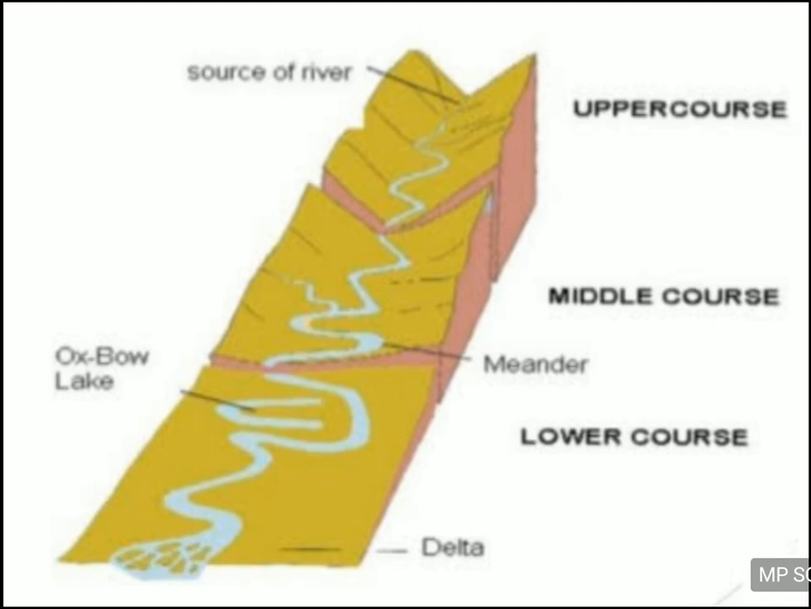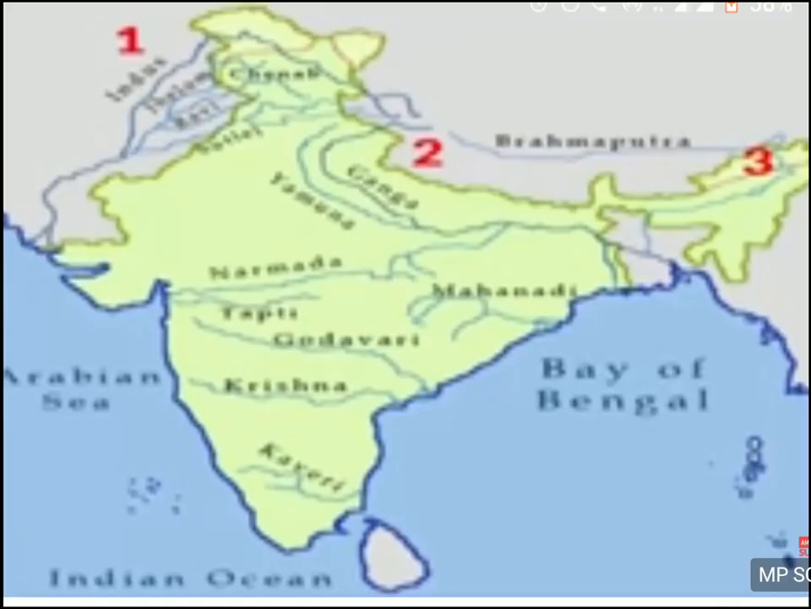Deltas are generally formed when the river is about to meet the sea, and when it is about to meet the sea, it opens its mouth and deposits all its erosional material in a triangular shape, and this triangular landform of the depositional material of the river is called a delta. So these are some of the landforms shown to you which rivers make. This figure is given in your book also.